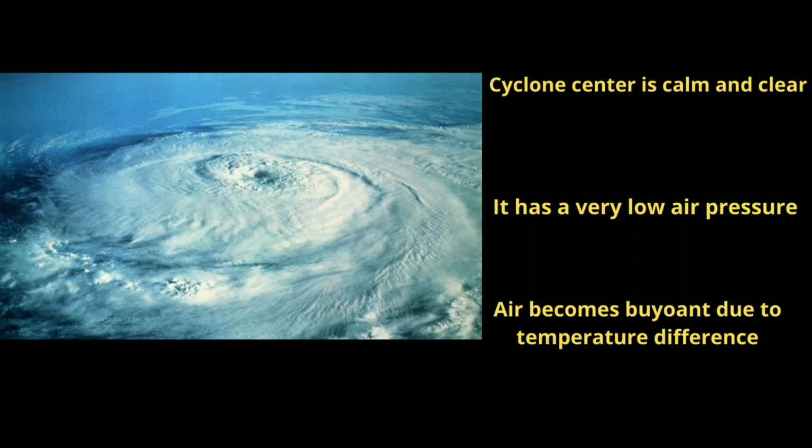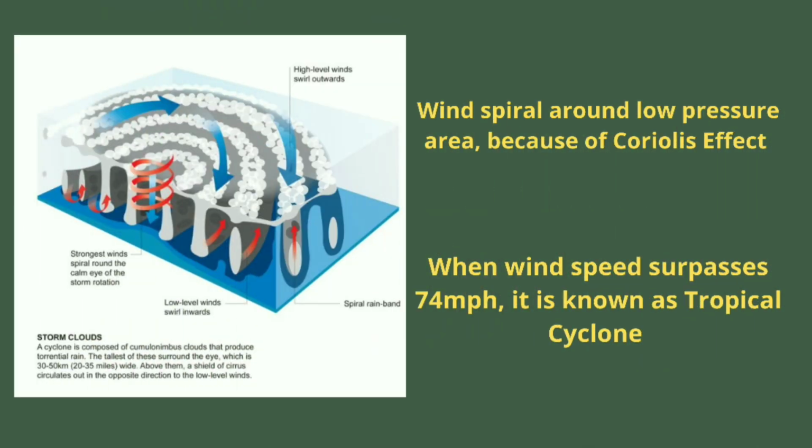The wind rises and becomes buoyant due to the temperature difference between the warm and cooler environment. The wind spirals around the low pressure area because of the Coriolis effect. When the wind speed surpasses 74 miles per hour, a storm is known as tropical cyclone.